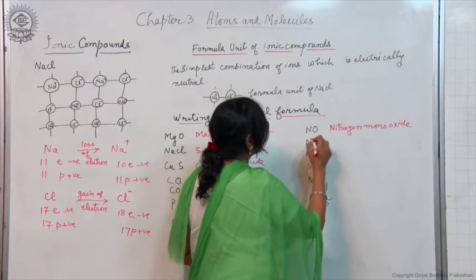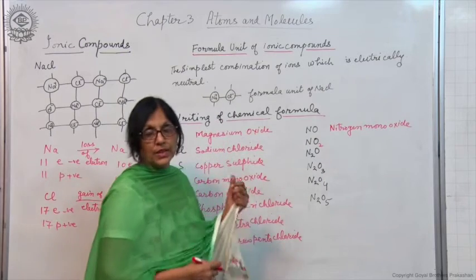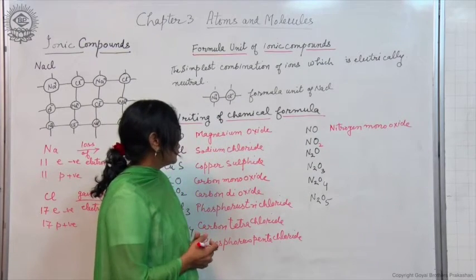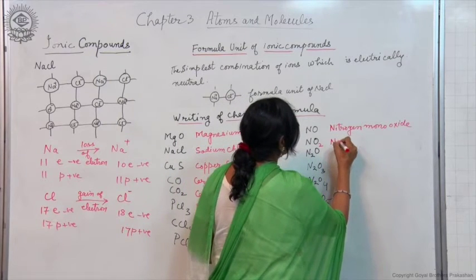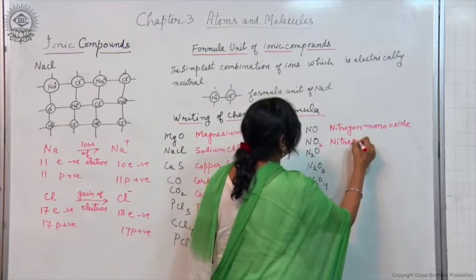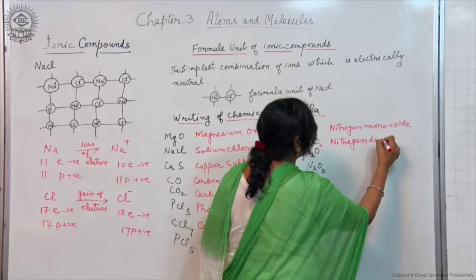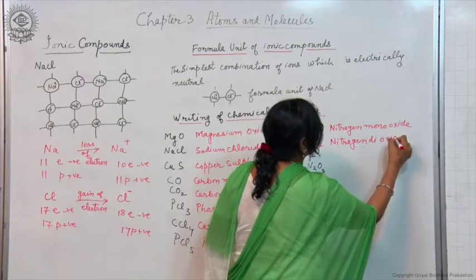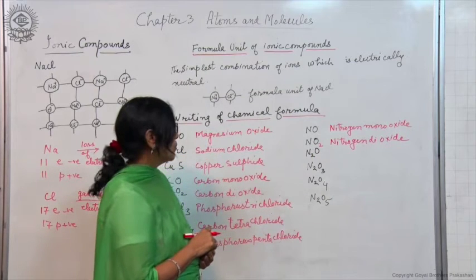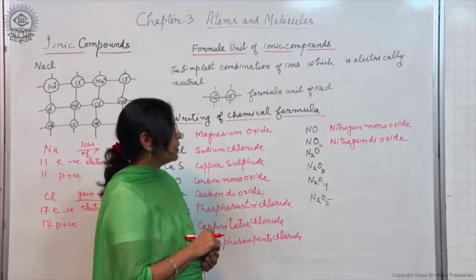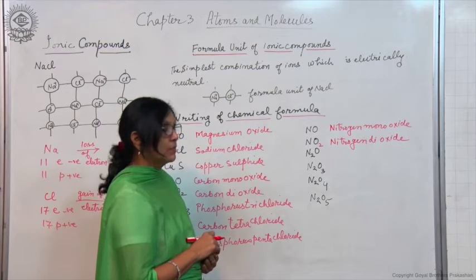Here this is NO2, another compound formed by nitrogen only. So there are 2 oxygen atoms, it is written as nitrogen dioxide. This is another compound formed by nitrogen. How to read it? N2O is the formula.